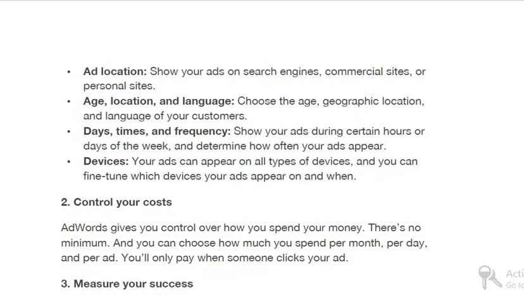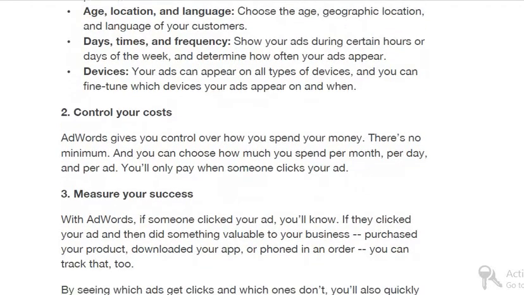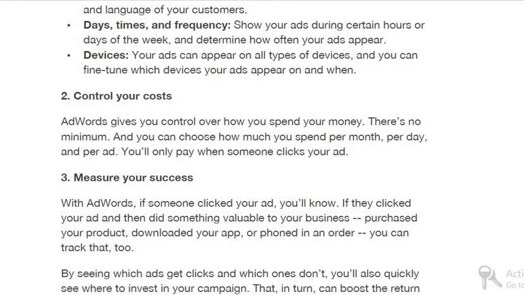You can control your cost. AdWords gives you control over how you spend your money. That is, we can start a campaign with any amount of budget. I have focused on that. Digital advertising campaigns can be started with a very low budget, even 100 rupees per day, or even less than that.